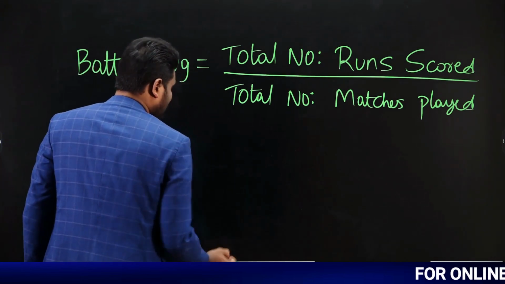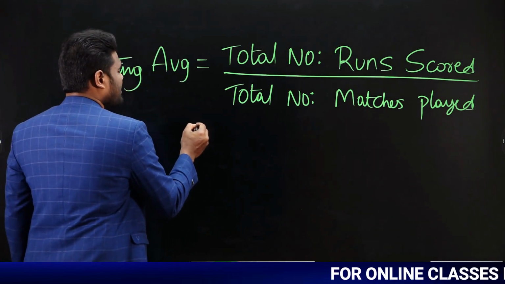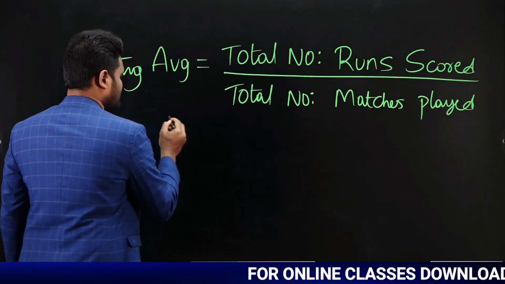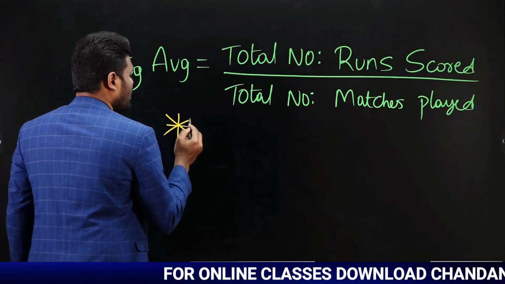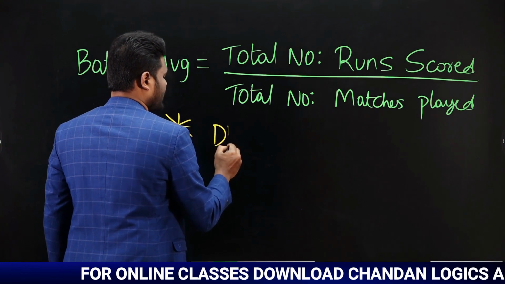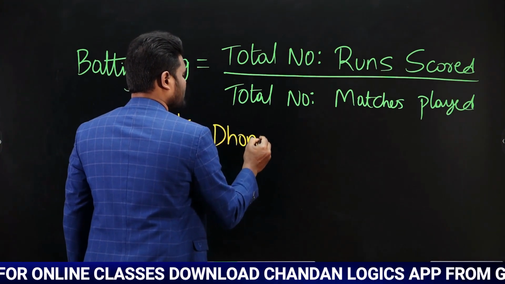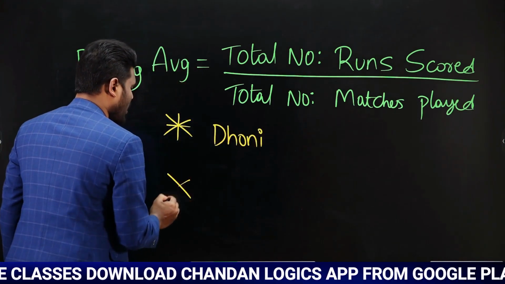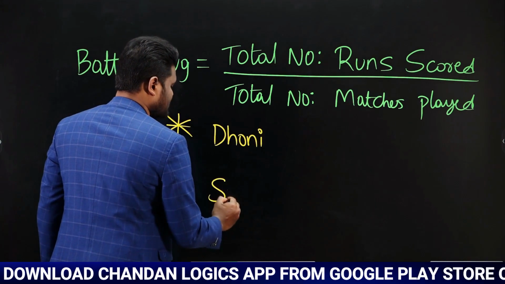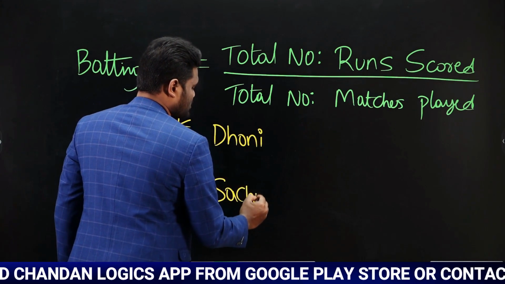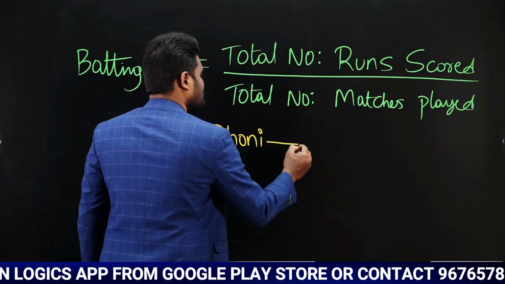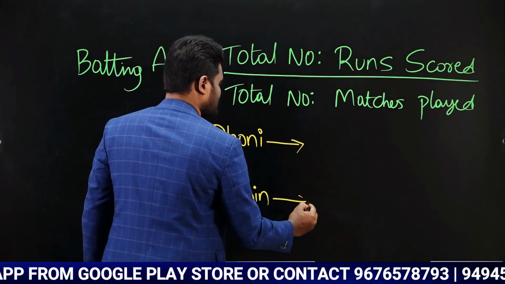I will explain this with a simple example. Let us say we have two players. One is Dhoni and the other is Sachin.